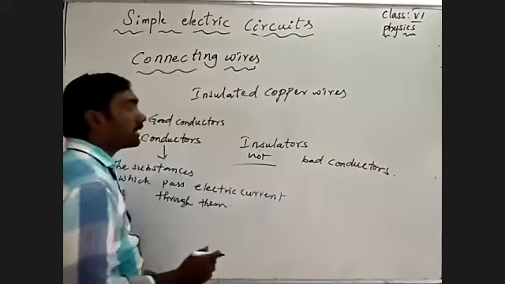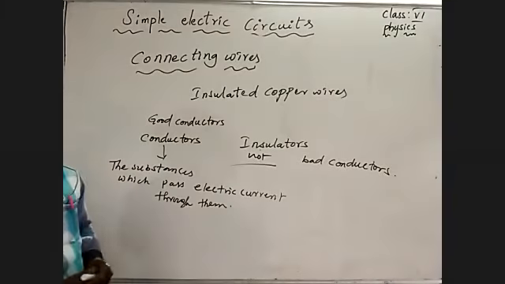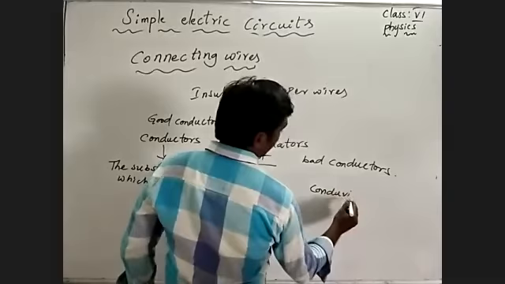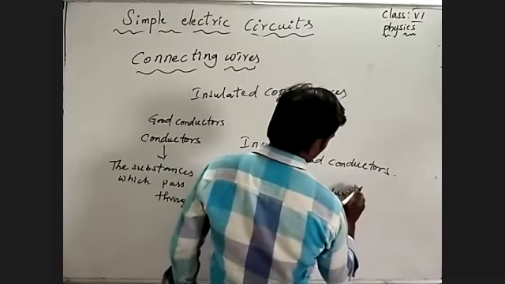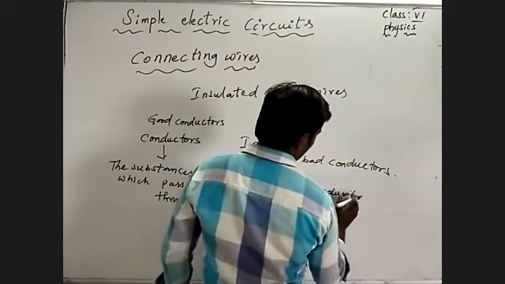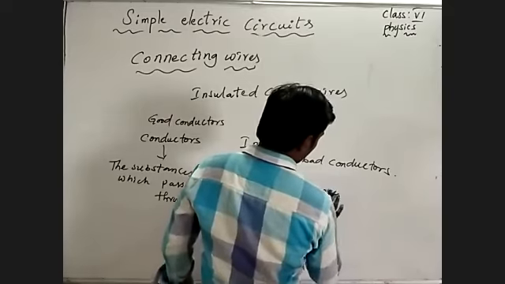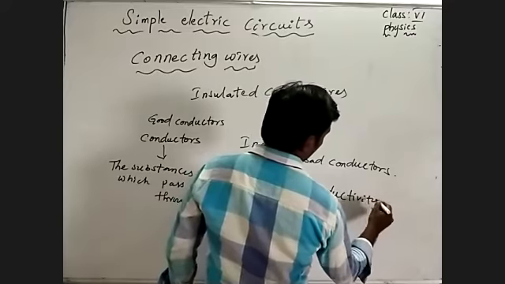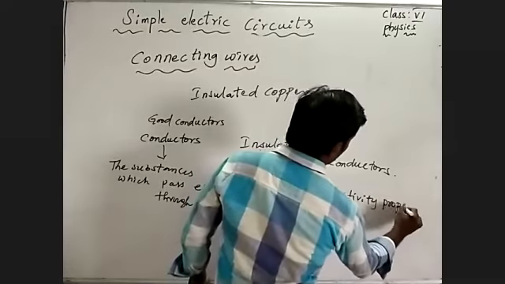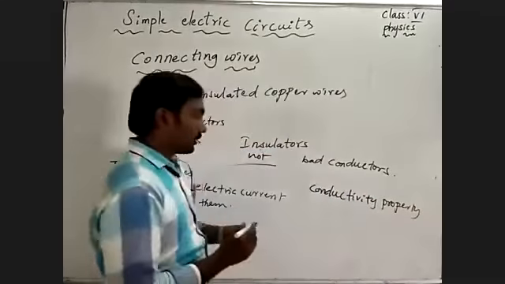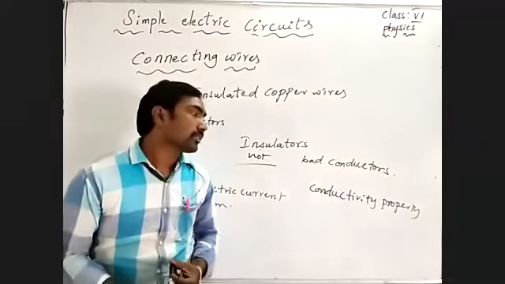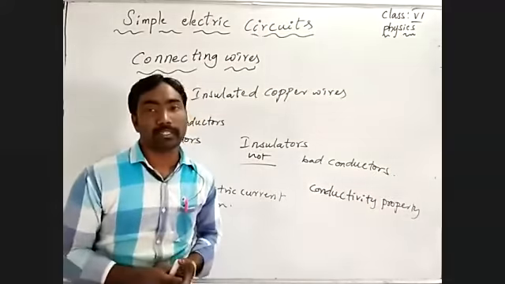What is the conductivity property? The conductivity property means the substance allows electric current through it.